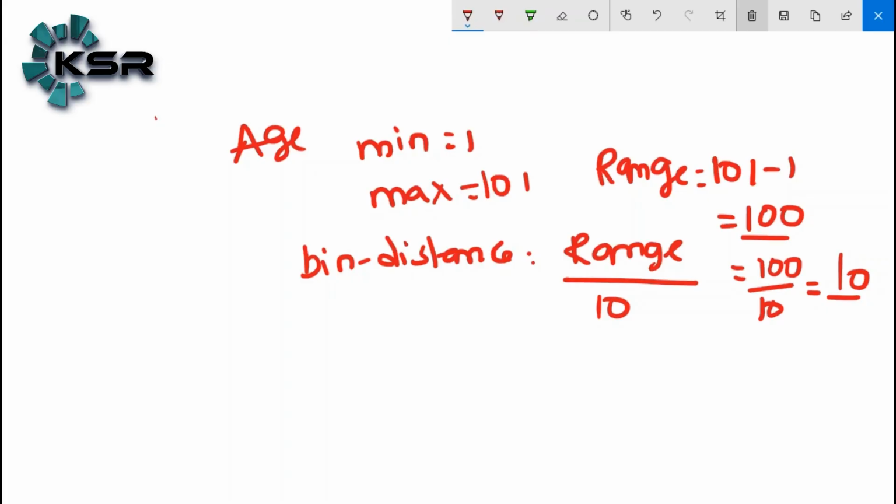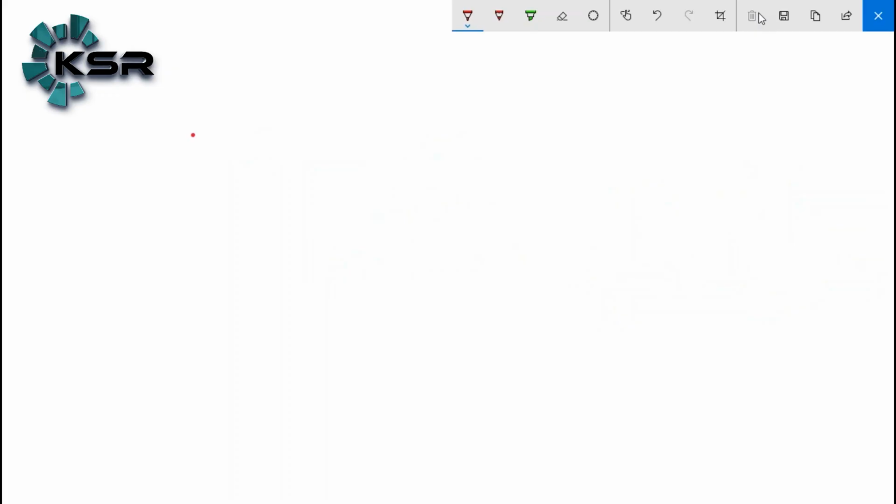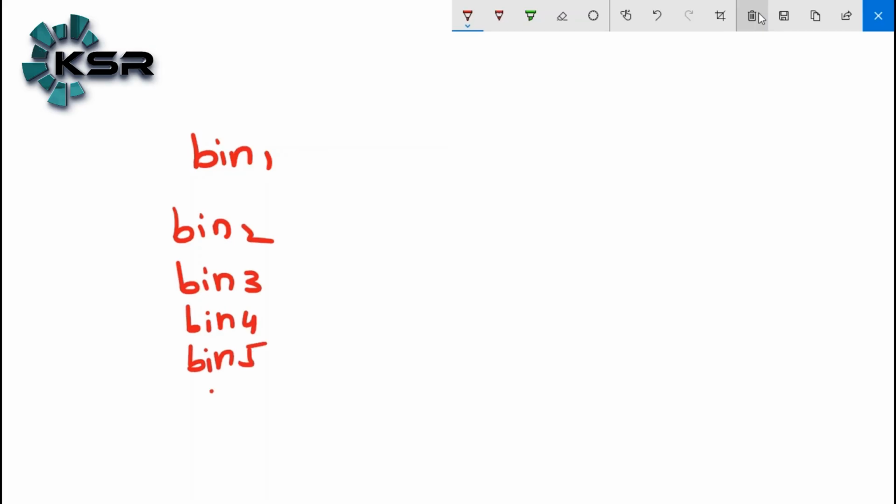Now we need to understand how we create this. Let's say the bins are bin 1, bin 2, bin 3, bin 4, bin 5 and so on up to bin 10. What will be bin 1?